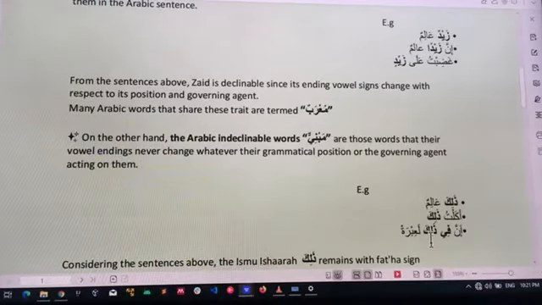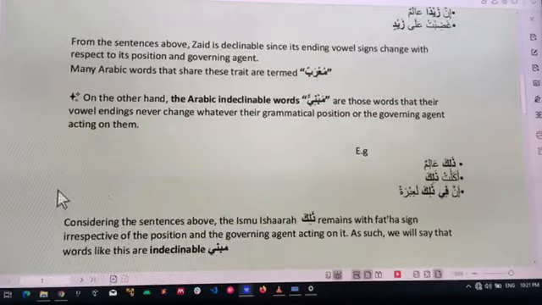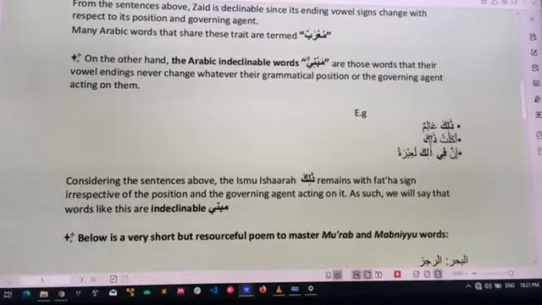If the fi affects zalika, it's supposed to be inna fi zaliki. Changing it to get so, but it is not so. The fi cannot affect the zalika. So because zalika is what? Mabni. So what that are mabni, they will always have the end letter we found with them, irrespective of the construction.